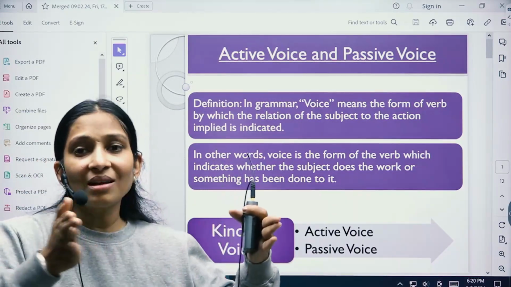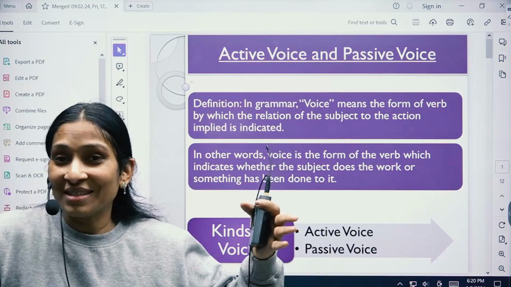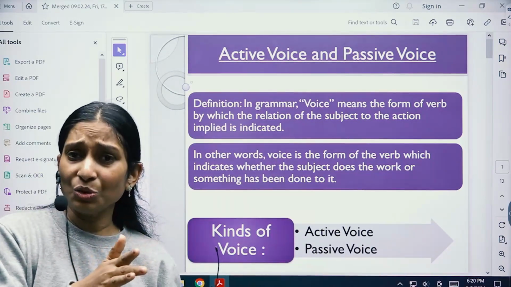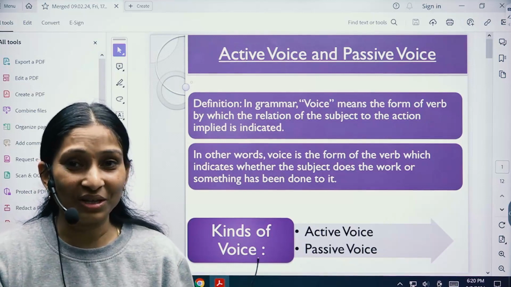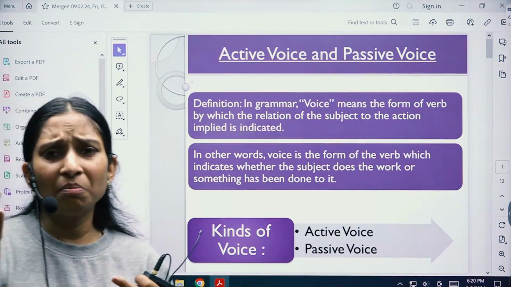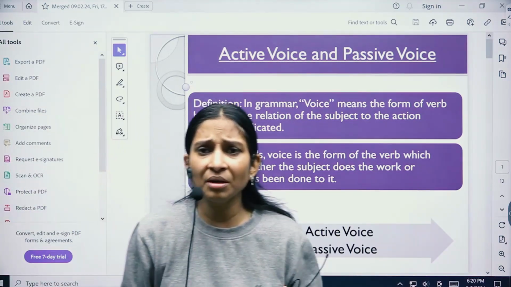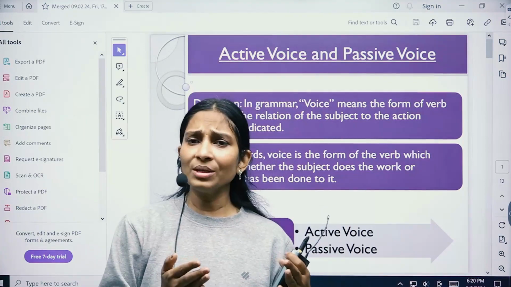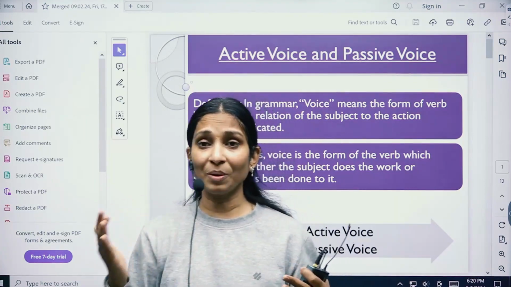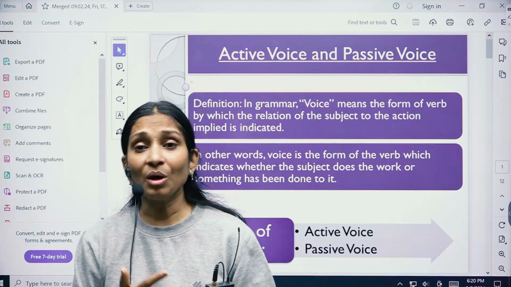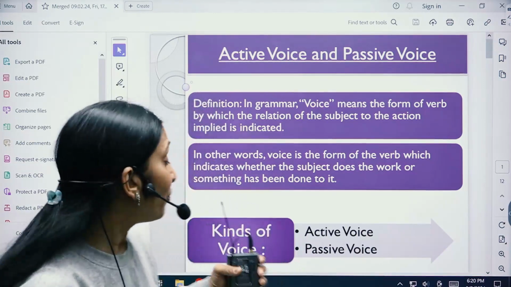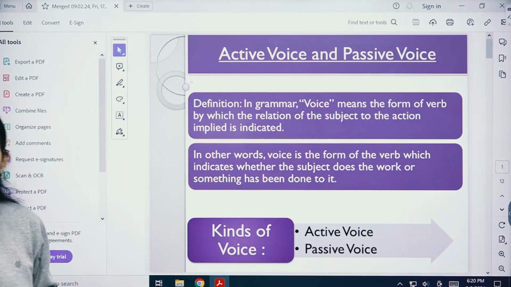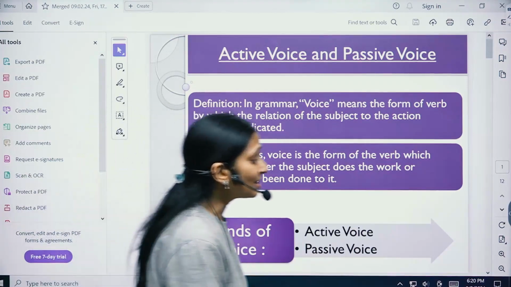When the subject does the work, it is active voice. And when something has been done to the subject, it is passive voice, right? So basically we're not going to get much into the definition. We are going to understand how a sentence is converted from active to passive voice and from passive to active voice, right? So one is active and one is passive.